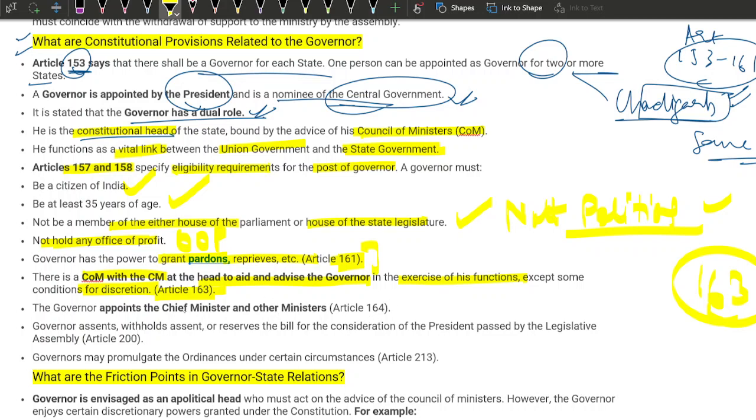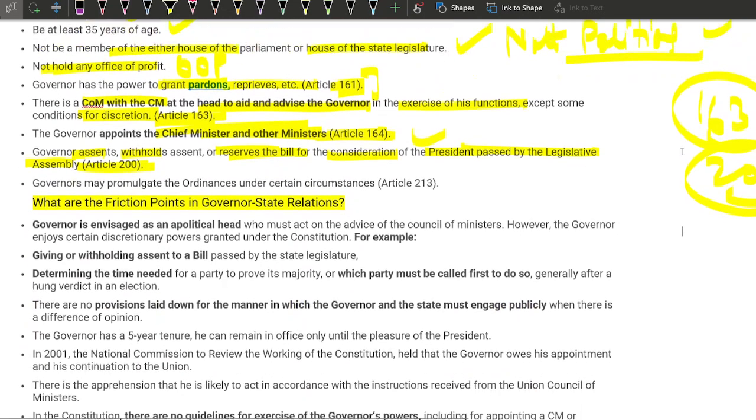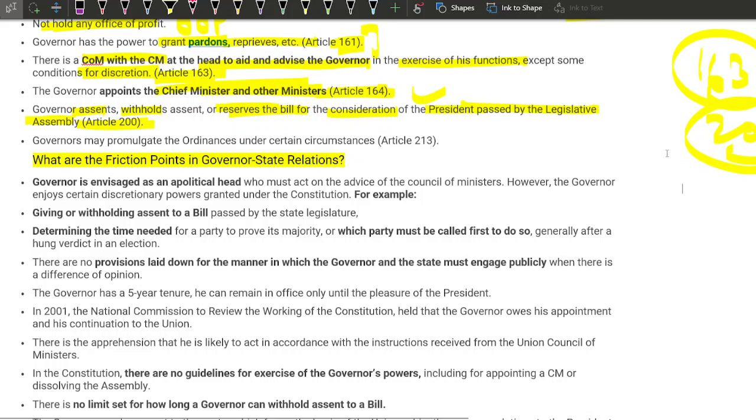The governor appoints the chief minister and other ministers. Article 164. Governor assents, withholds assent, or reserves the bill passed by the legislative assembly for the consideration of the president. Article 200 tells us that the governor can withhold his assent or send the bill to the president.